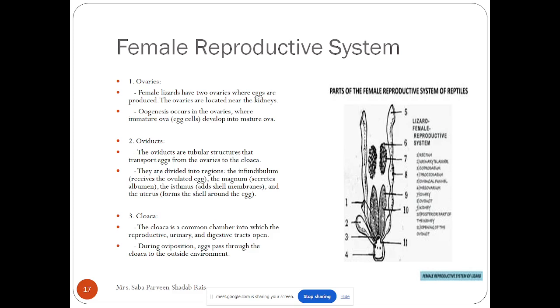And the last part is the isthmus that will form the shell membrane, and the uterus forms the shell around the egg. Now next is the cloaca. Cloaca is a common chamber into which the reproductive, urinary and the digestive tract open. During oviposition, egg passes through the cloaca to the outside environment.